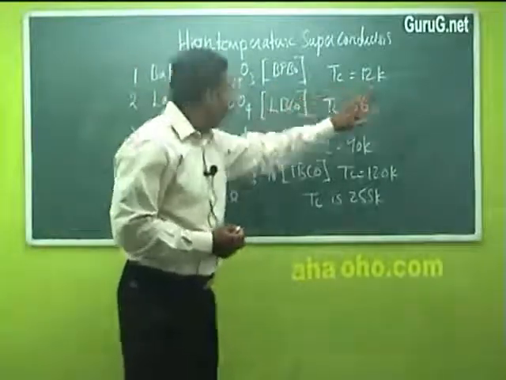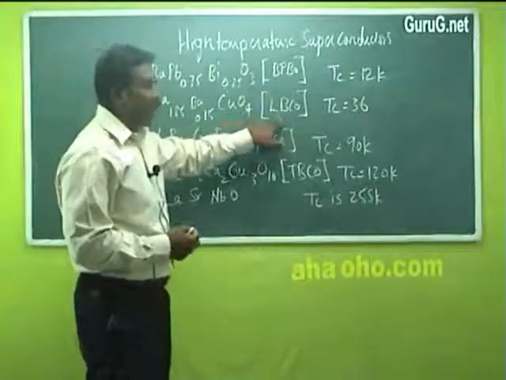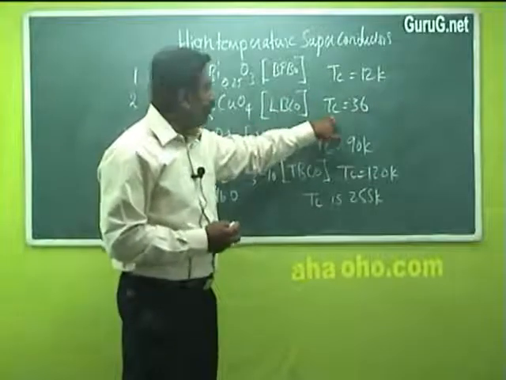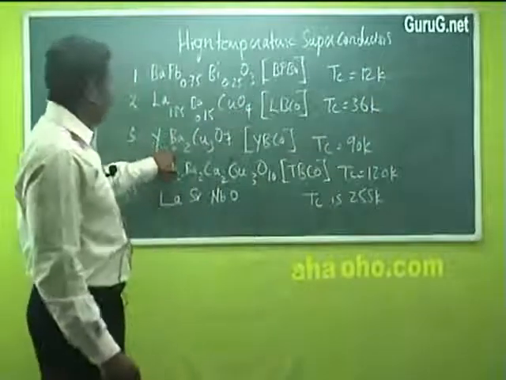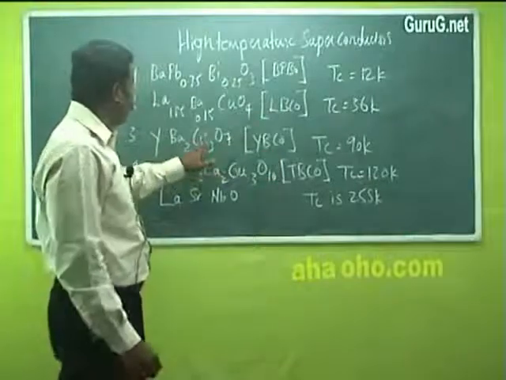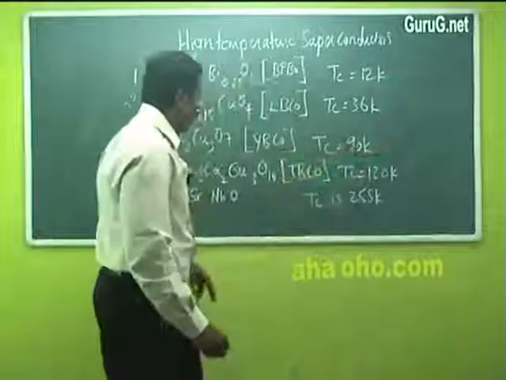Some of the superconductor combinations: BaPbBiO3, which we call BPBO, the transition temperature is 12 Kelvin. Similarly, LaBaCuO4, simply LBCO, the transition temperature is 36 Kelvin. Yttrium barium copper oxide, YBCO, the transition temperature is 90 Kelvin.